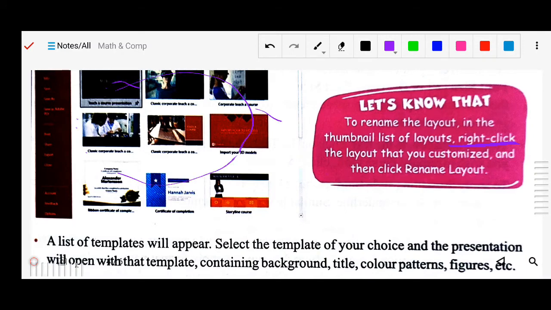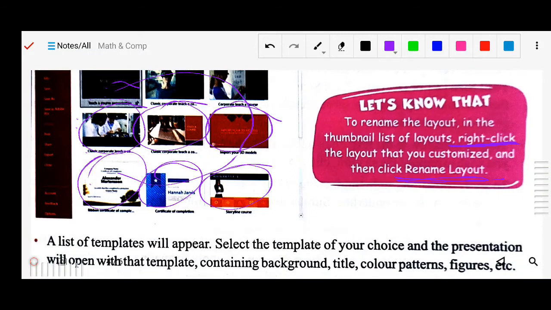This is the thumbnail view, these small tiles, this type of arrangement is called the thumbnail view. Here you right click on that, then choose Rename Layout, and then you can rename your templates.